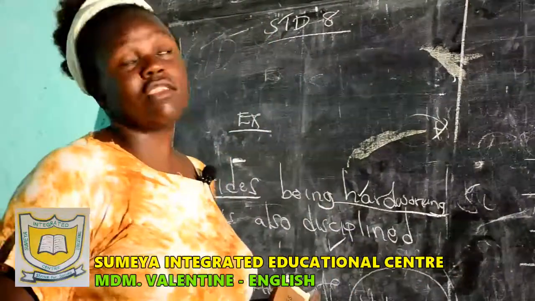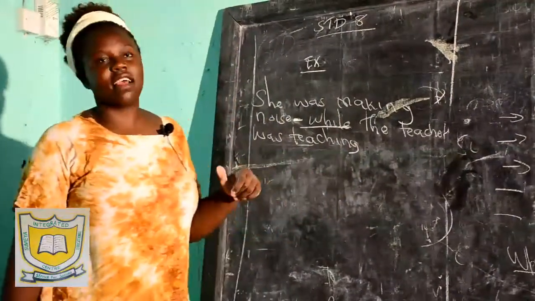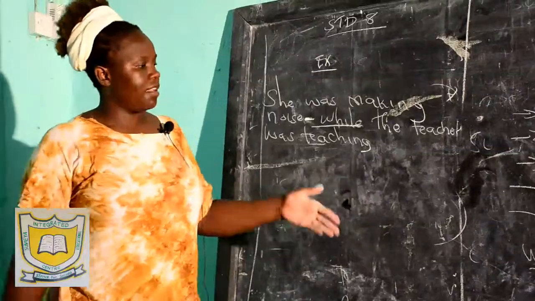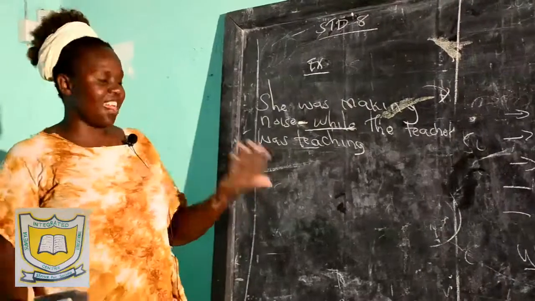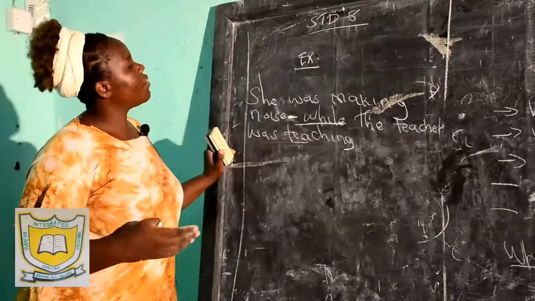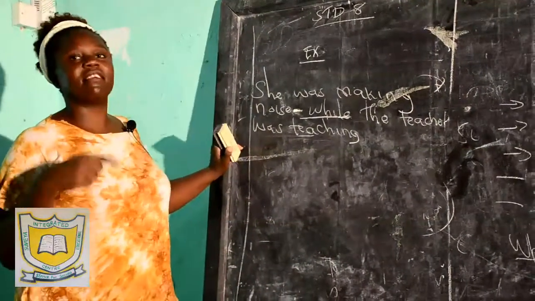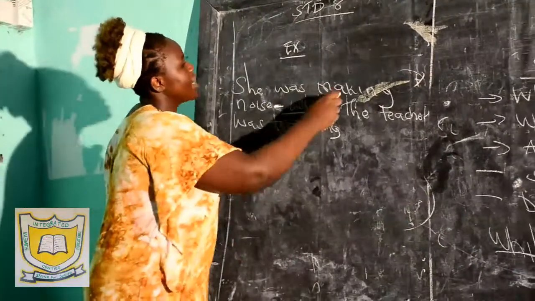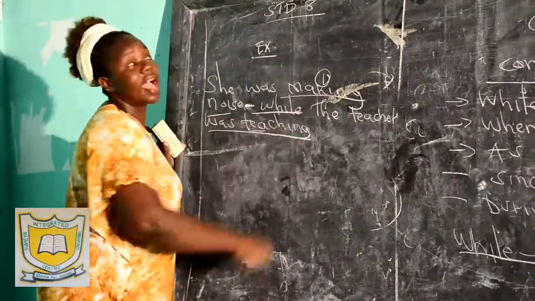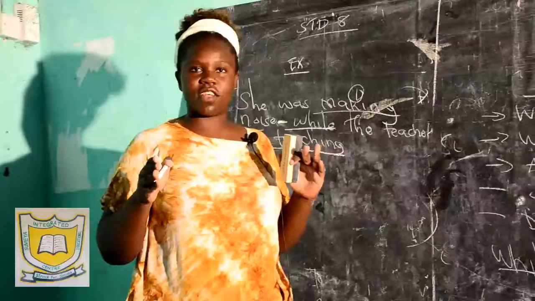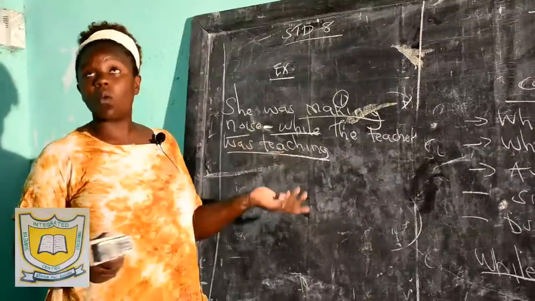Now, how am I going to use while in my sentence? You are going to say, while as a conjunction of time. And I said when you are using while in your statement, you make sure that two actions are taking place at the same time. For example, she was making noise while the teacher was teaching. Two actions taking place at the same time. Now I have making noise, which is my action 1, and then teacher teaching, my action number 2. These actions are taking place at the same time. She was making noise while the teacher was teaching.